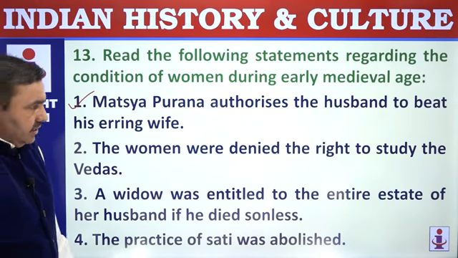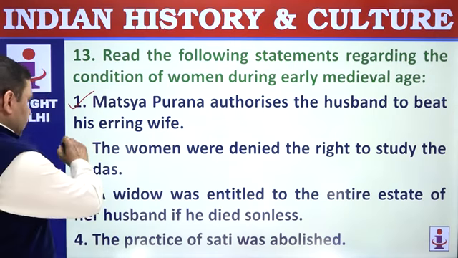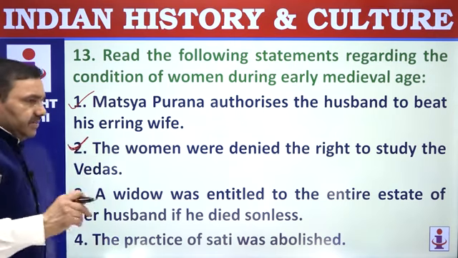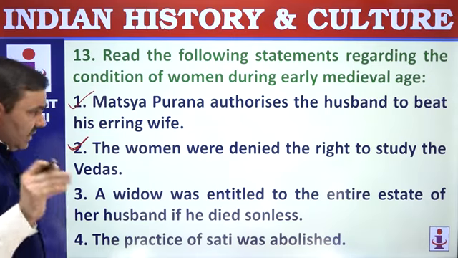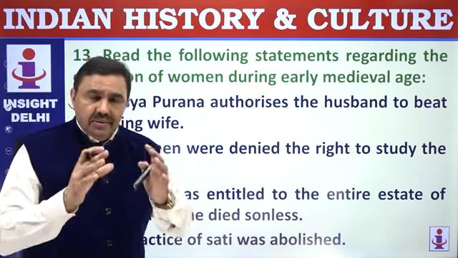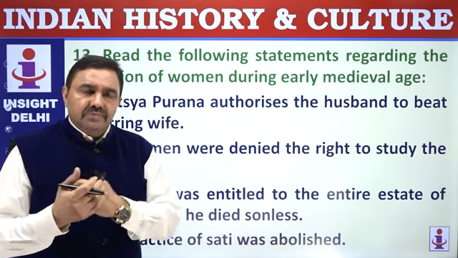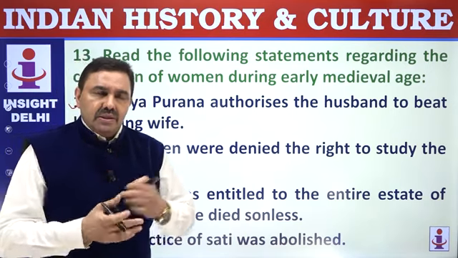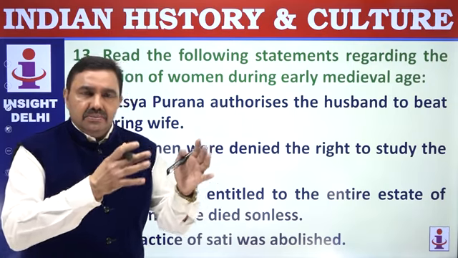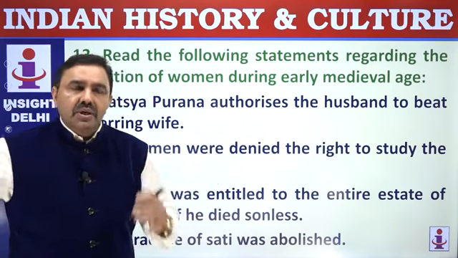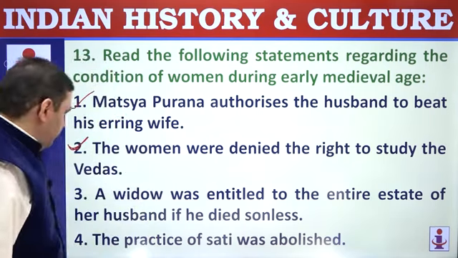The women were denied the right to study Vedas. Women were not allowed access to Vedas. Women could hear epics and Puranas. In terms of knowledge or education, the women were classified along with Shudras. And Shudras and women were denied access to knowledge. This phenomenon, or this evil practice, comes up in post-Mauryan times and continues to exist thereafter.